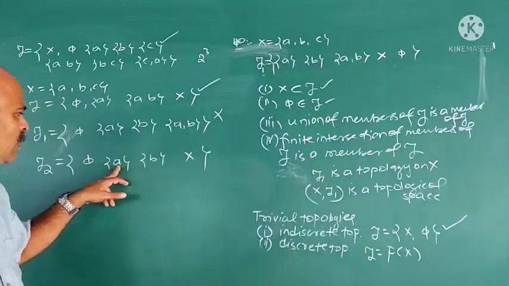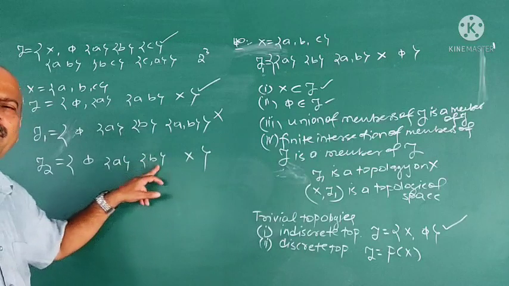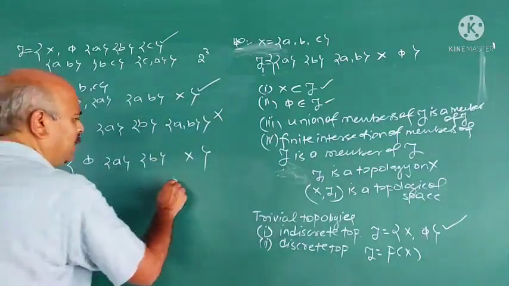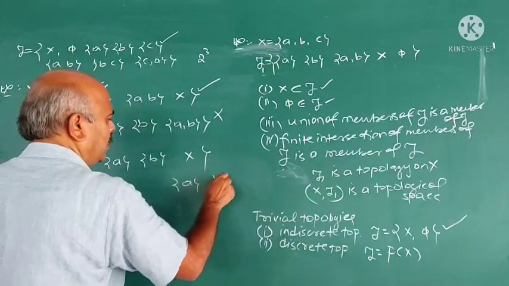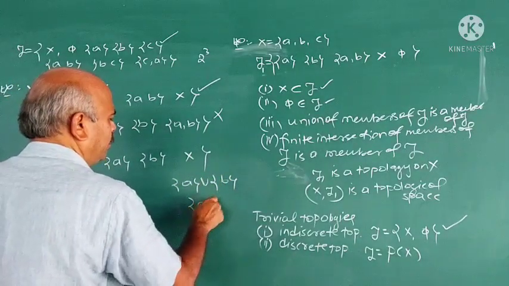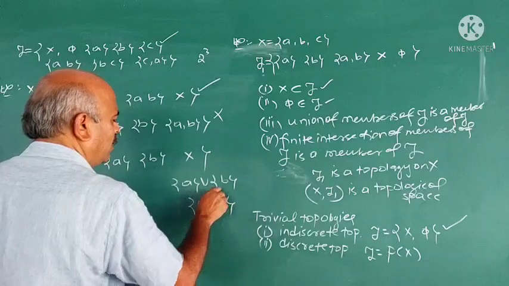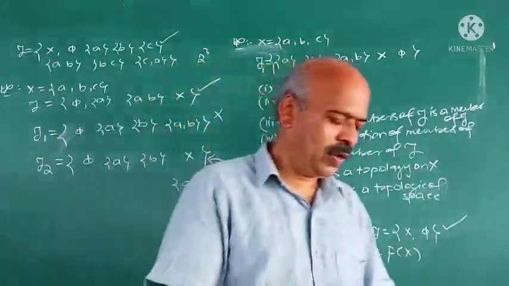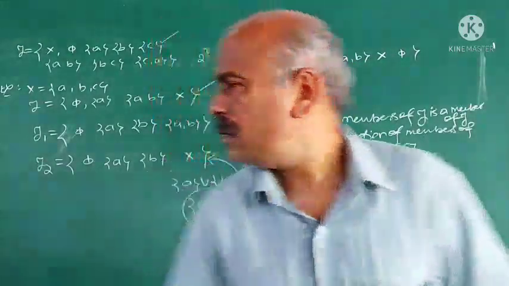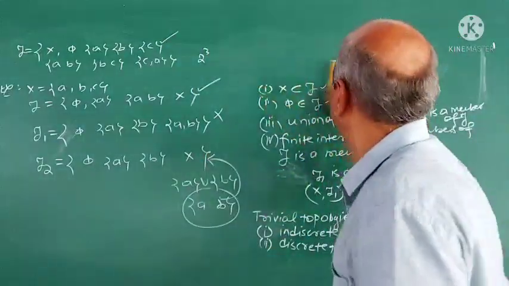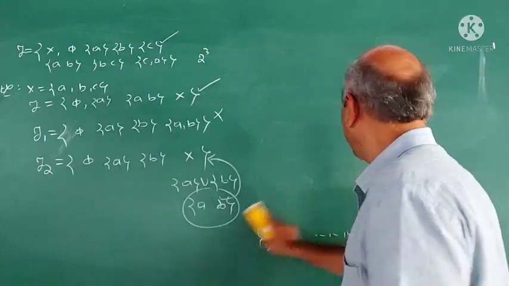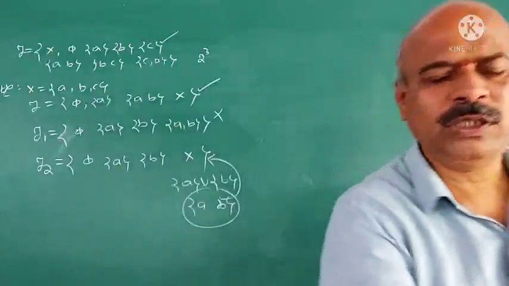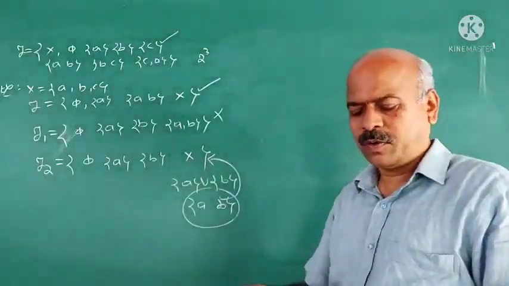Here, the union of A and B. What is the union of these two? Union of A and B is {A, B}. But this is not in the collection. Hence, it is not a topology. So I had given examples for topology and not topology.